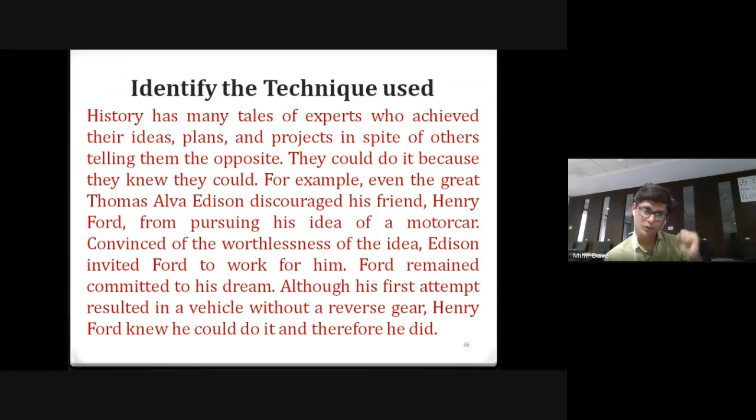So, is it motivation that you work hard and you get success? What do you think is the idea of this passage? Read again, read closely.